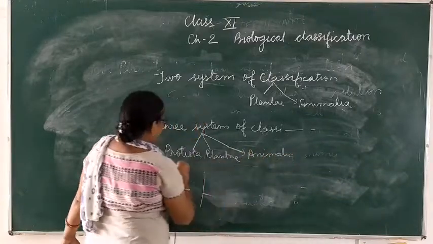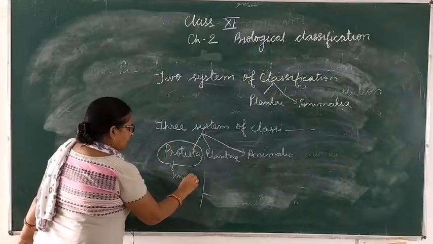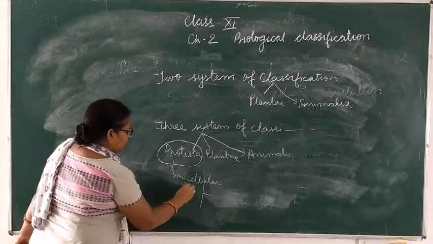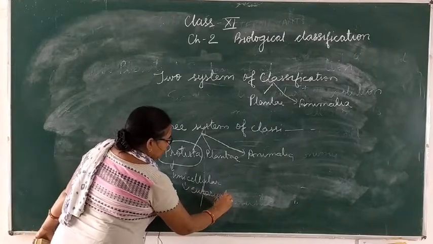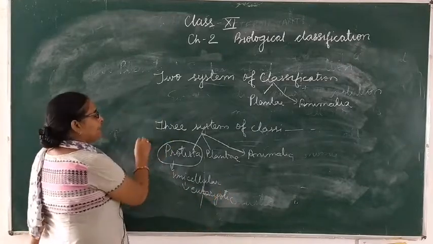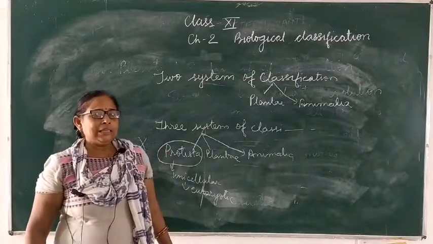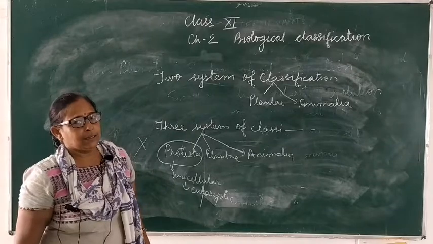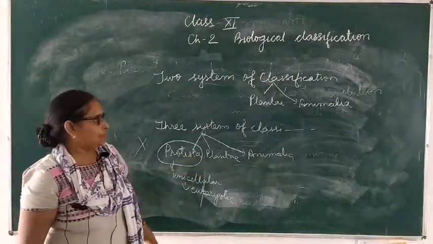In this, the unicellular eukaryotic organisms are kept, but then also it was discarded by biologists because all the unicellular organisms with naked genetic material were not included in this.